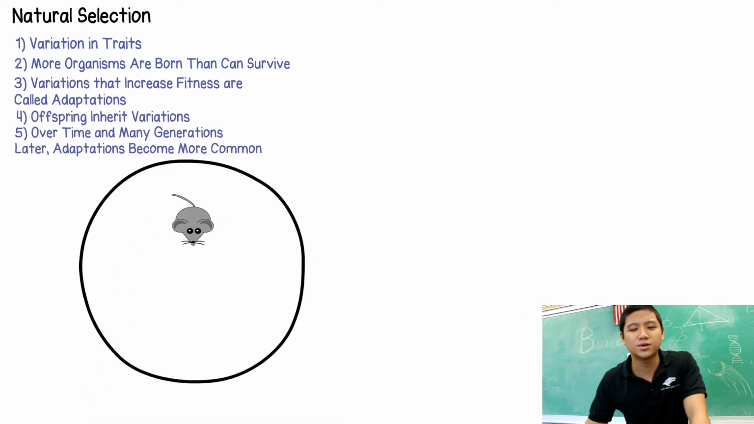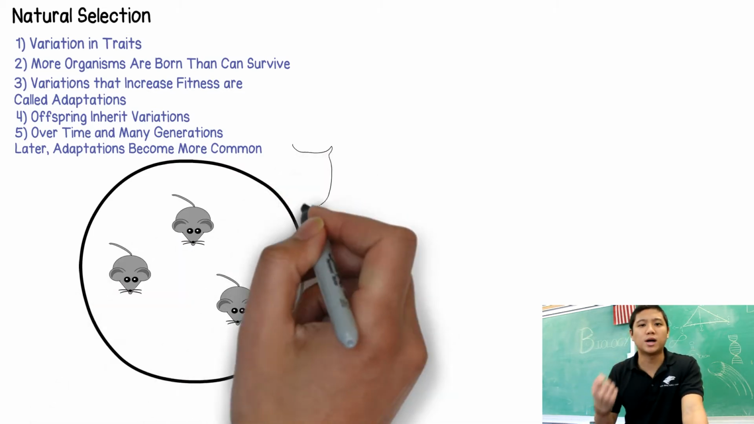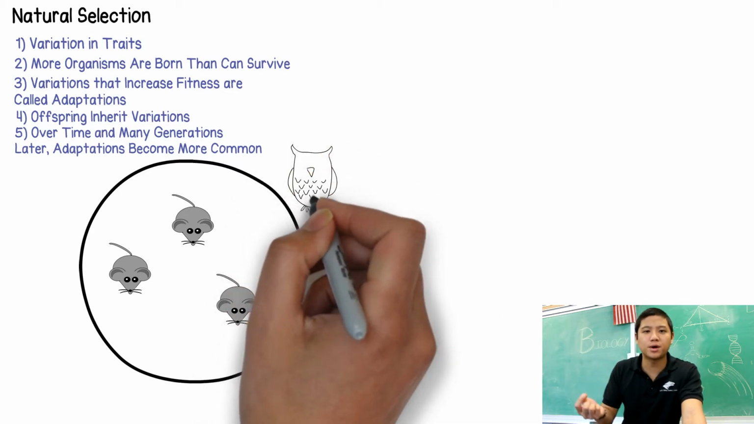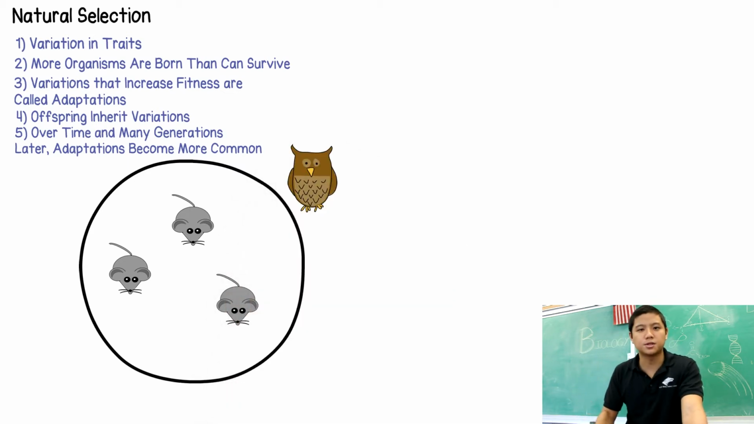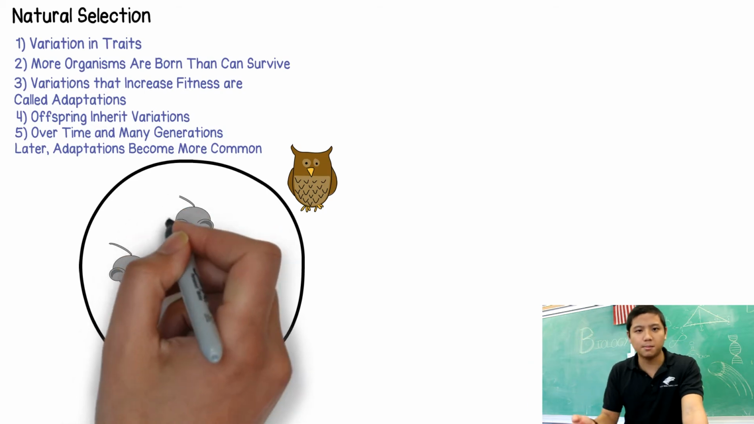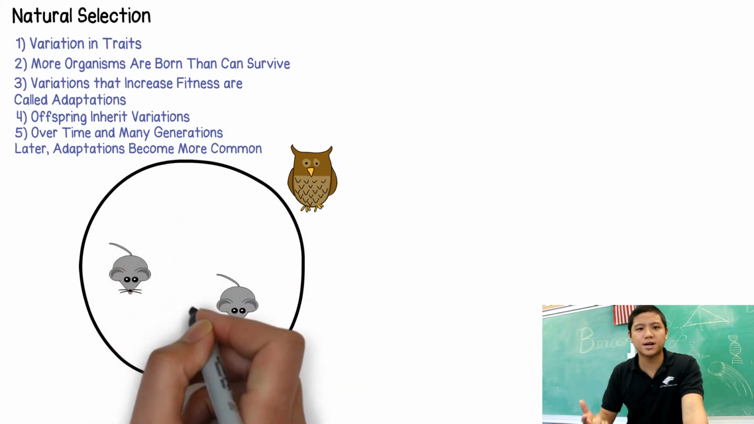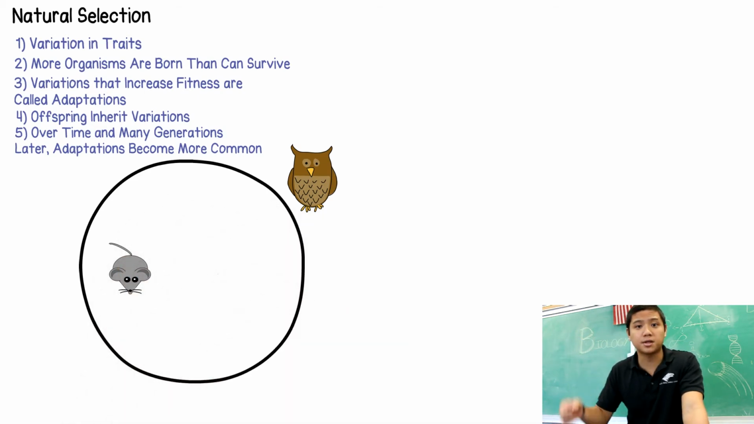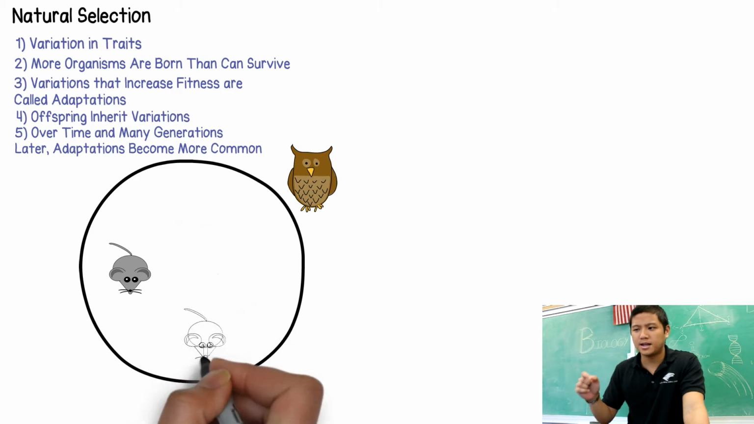So let's take a look at what this looks like. We can have a mouse, and the mouse will have offspring, but there are also predators on this island with the mouse, and the predator will eat the mice, and then there's this kind of cycle where the mouse will have offspring and the owl will eat the offspring. Now,